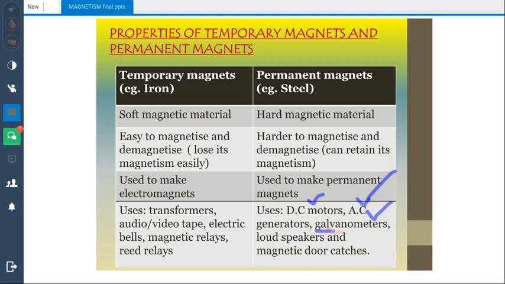A galvanometer is basically an instrument that is used to detect current, just like we have a tester in our home to detect the presence of current, and that tester shows some light to show the presence of the current. This galvanometer uses the same principle: it deflects its needle in order to show that current is present there.